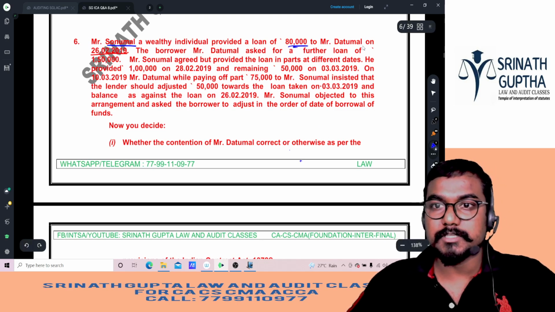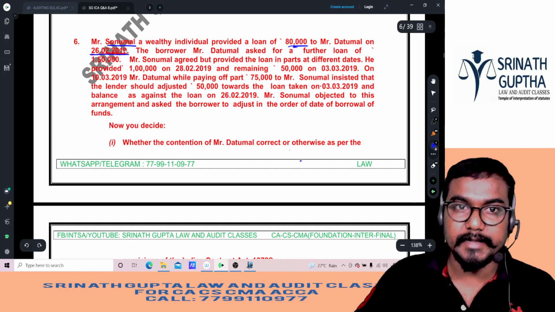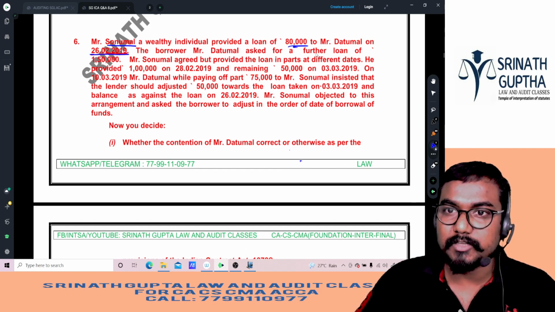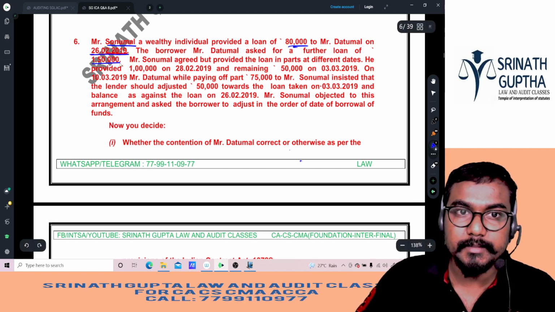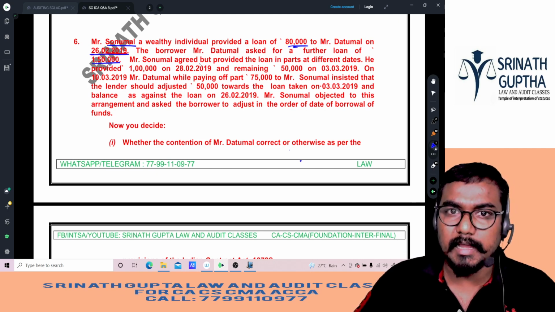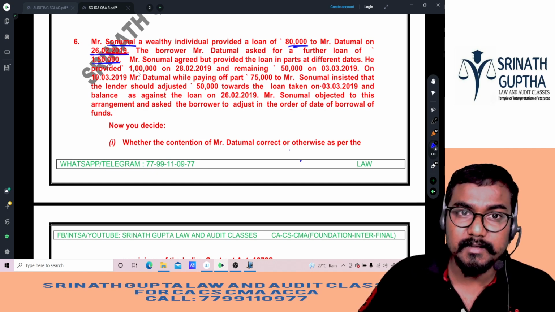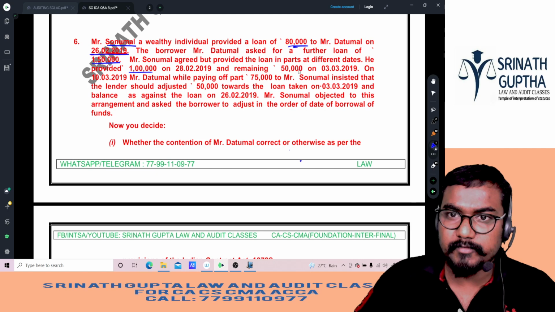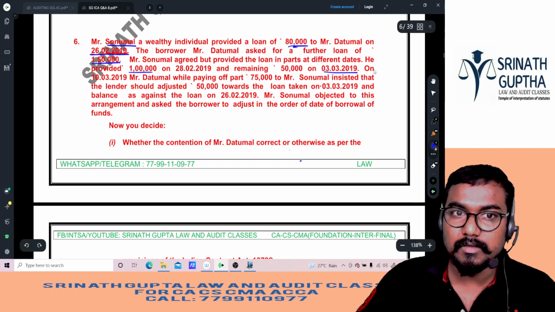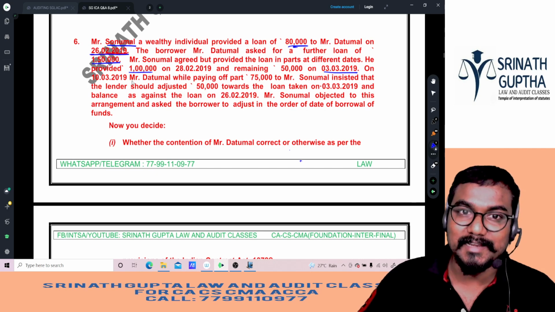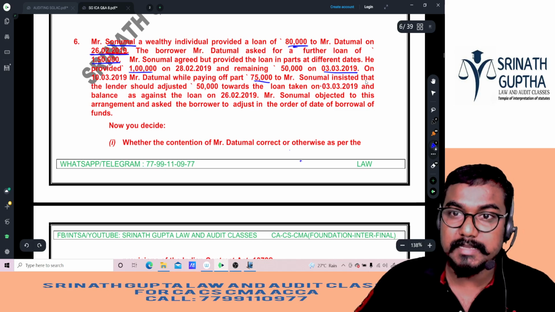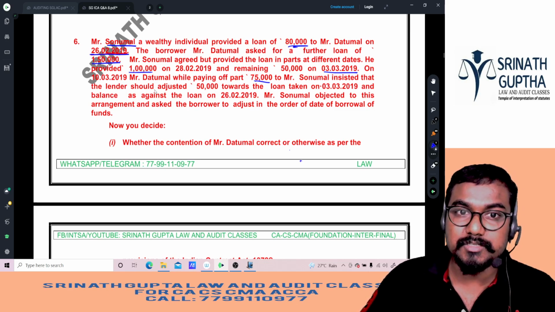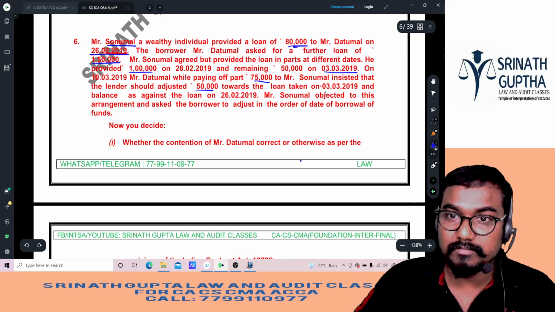Mr. Dattumal on 26/2/2019. The borrower, Mr. Dattumal, asked for a further loan of 1,50,000. Mr. Sonomal agreed but provided the loan in parts at different dates. He provided 1 lakh on 28/2/2019, and the remaining 50,000 on 23/3/2019. On 10/3/2019, Mr. Dattumal, while paying off part of the debt, 75,000 rupees to Mr. Sonomal, insisted that the lender should adjust 50,000 rupees towards the loan taken on 3/3/2019.